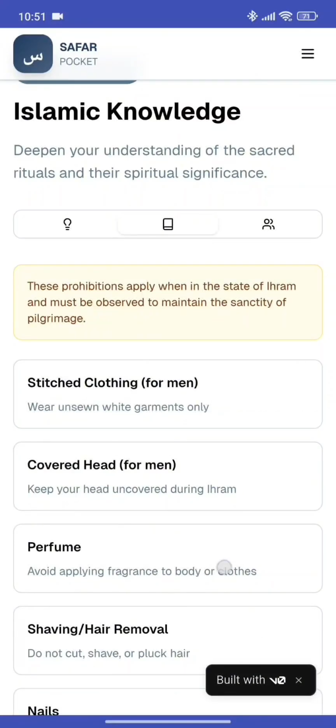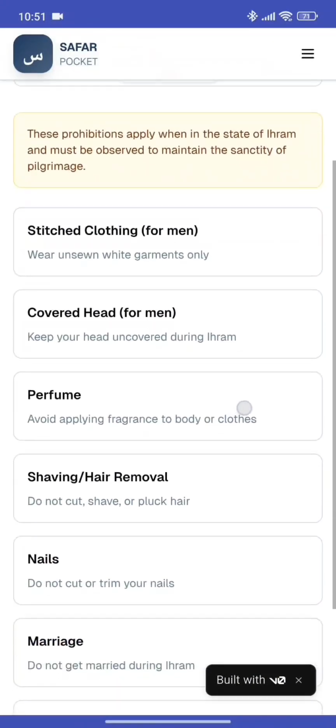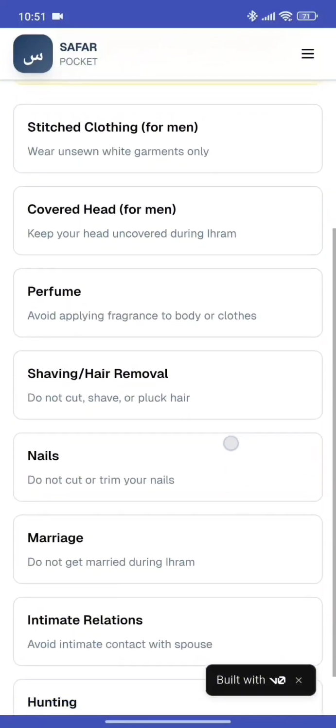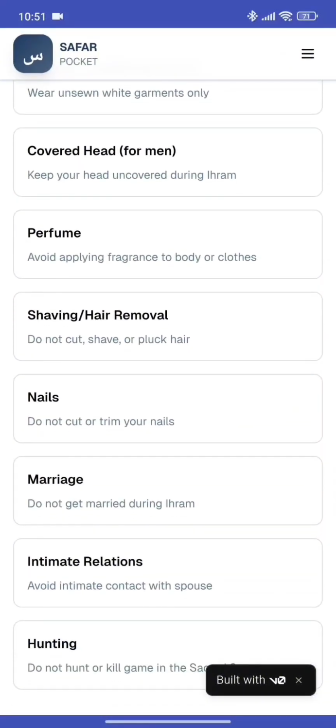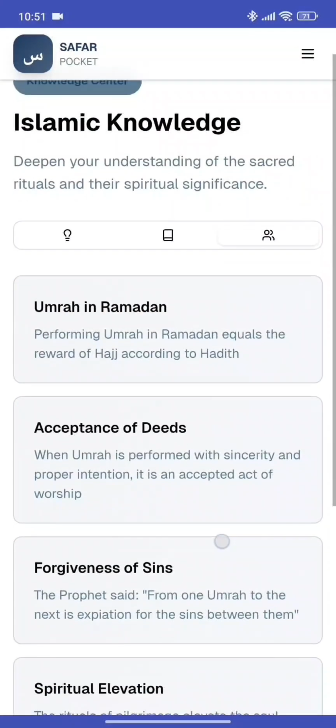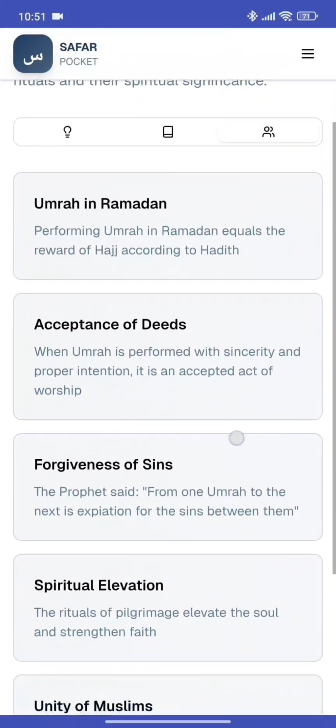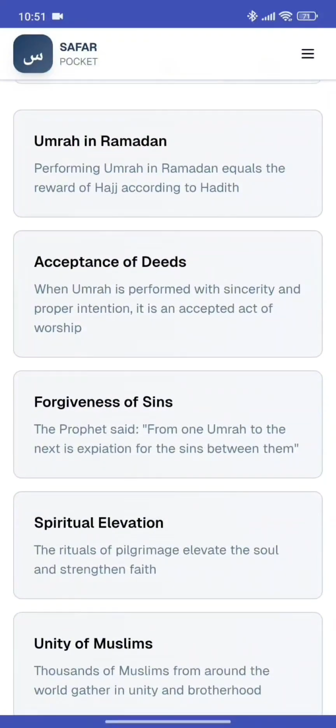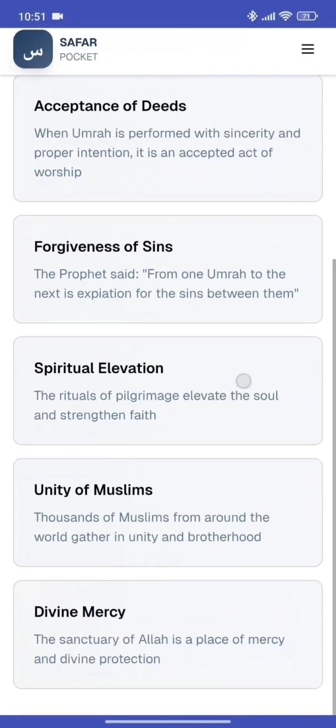Firstly is sewn clothing for men, covering the head for men, perfume, shaving, hair removal, nails, marriage, intimate relations, and hunting. Last button is Umrah in Ramadan: acceptance of deeds, forgiveness of sins, spiritual elevation, unity of Muslims, and divine mercy.